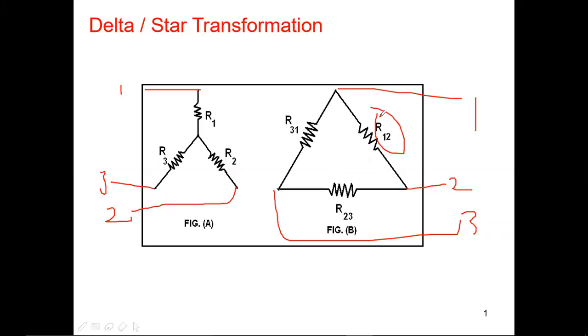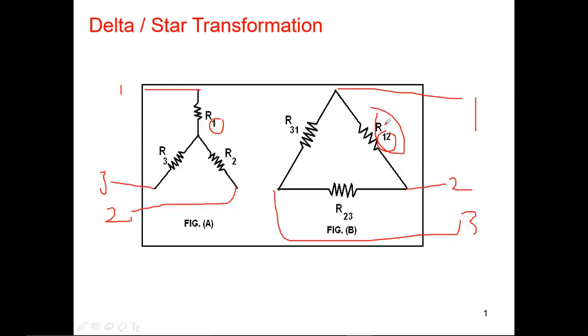In the previous session, instead of writing R12, on that slide I took it from some other reference. In that reference, he gave only one digit instead of two digits. Then you may get confused. In star also, they have one digit. If you take one digit here, you will get confused between star and delta. That is the reason I shifted to this PPT.